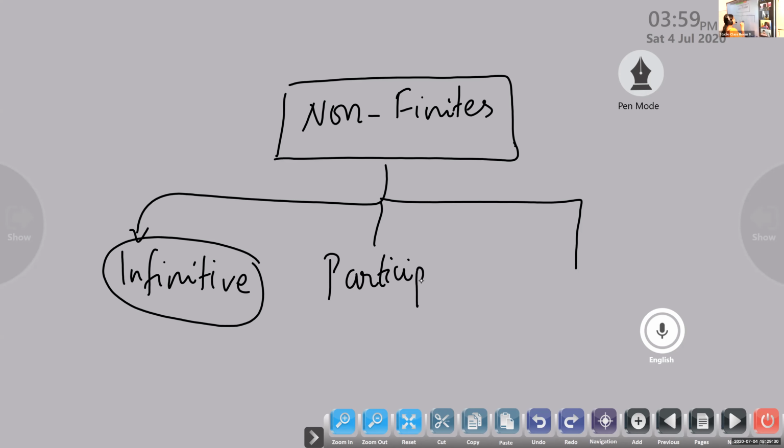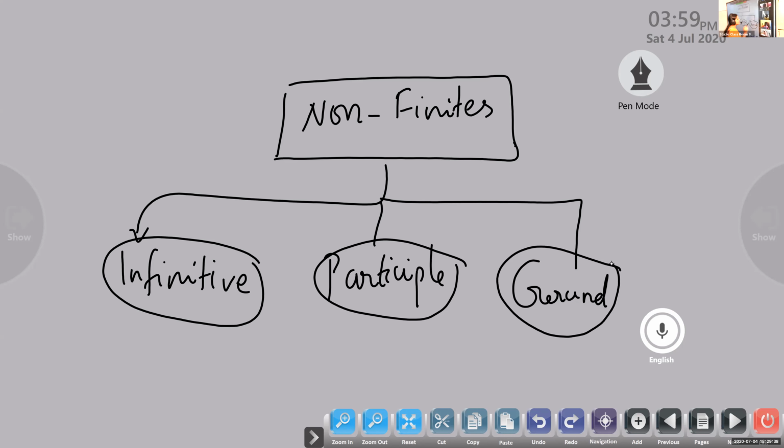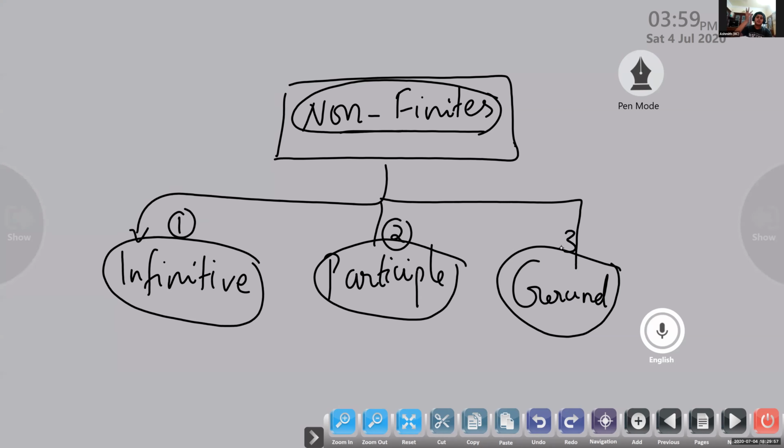And the third one is called gerund. Look at the spelling of gerund: G-E-R-U-N-D. The non-finite form does not show the tense. It is divided into 3 forms: infinitive, participle, and gerund.